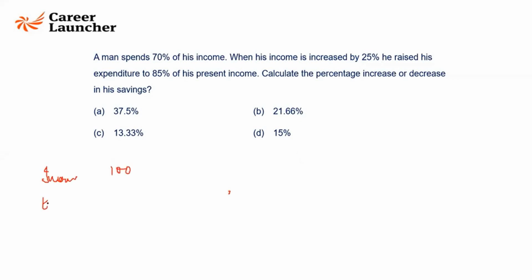His expenditure was 70% of his income. Okay. So the savings will be 30. Now, when his income is increased by 25%, income becomes 125. He raised his expenditure to 85%. 85% of 125 is what? 106.25. That means what is the saving he is having? 18.75.